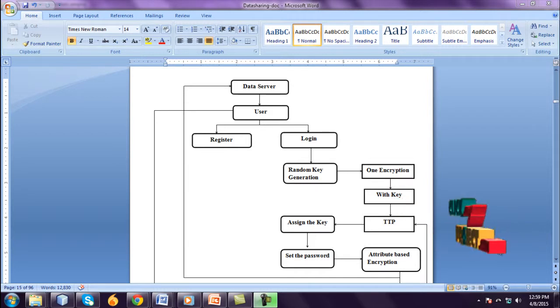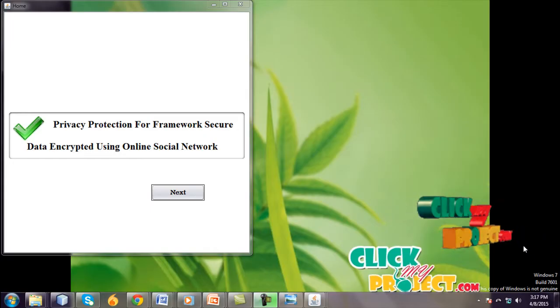In our proposed system, initially the data will be in encrypted format, then it will be decrypted twice. The data will be decrypted, then it will go to the re-encrypted format. We get the original information. It proposes a secure data sharing scheme in online social networks based on ciphertext policy, the Blowfish algorithm, and a re-encryption sharing algorithm. Let us see the demo.